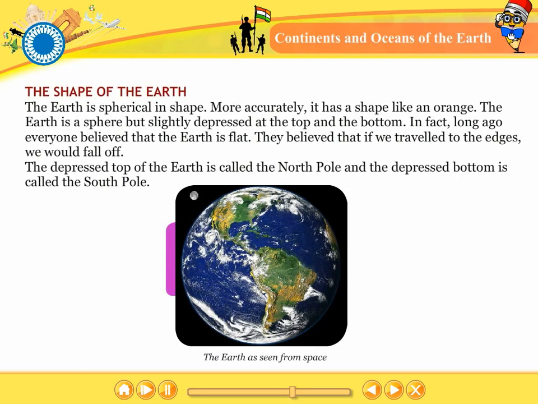The shape of the Earth. The Earth is spherical in shape. More accurately, it has a shape like an orange. The Earth is a sphere but slightly depressed at the top and the bottom.